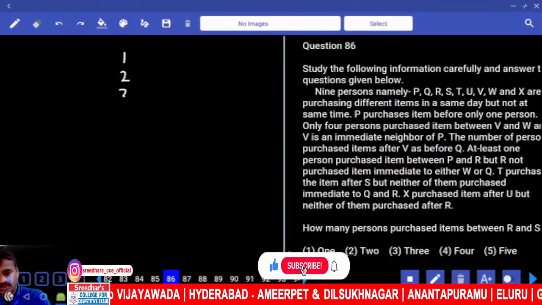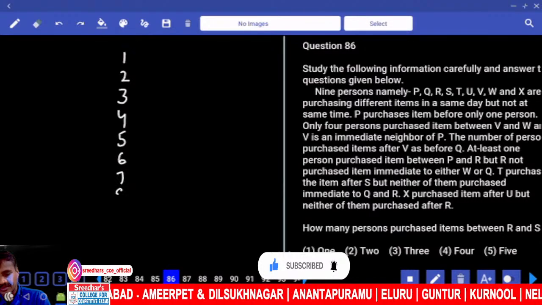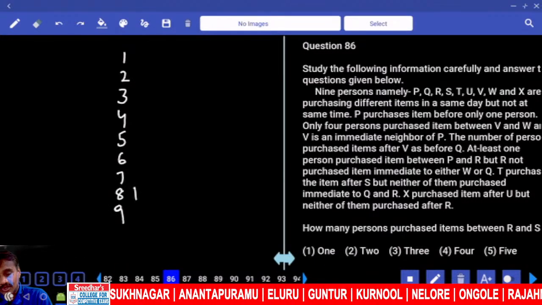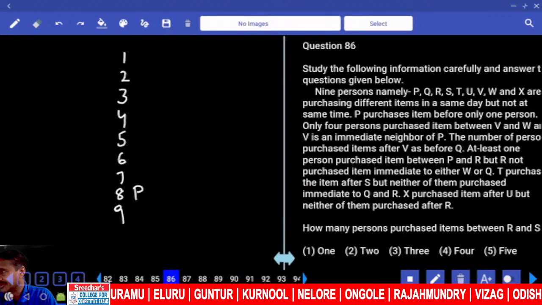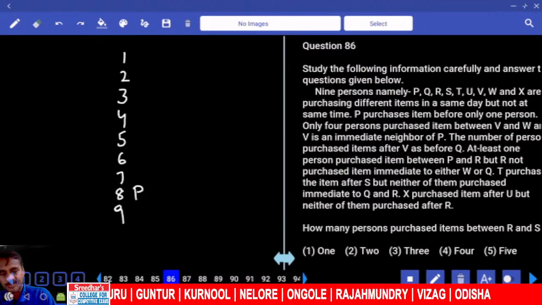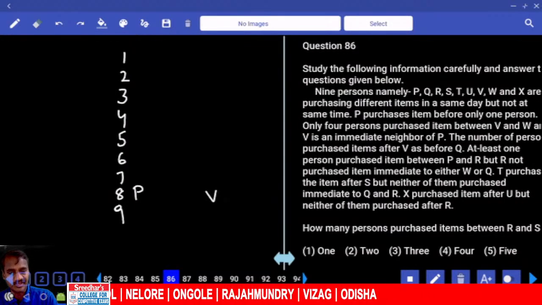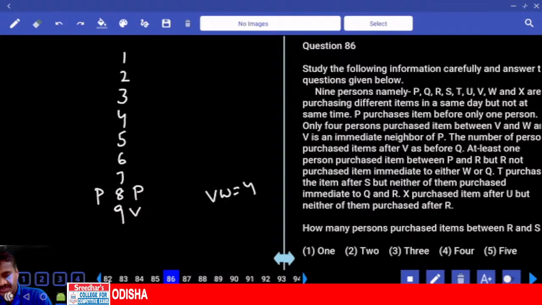What is the order we have? 1, 2, 3, 4, 5, now 6, 7, 8, 9. Now this P purchased before only one person, after all the remaining 7 persons. So where should P be? 8th place. Only 4 in between V and W. V is an immediate neighbor of P. 2 possibilities: V can be here, or V at the 7th place.